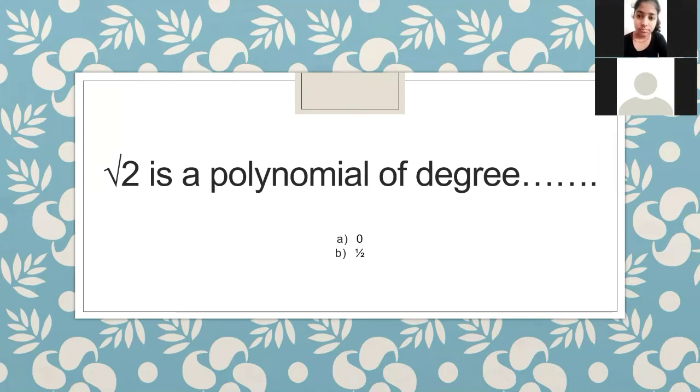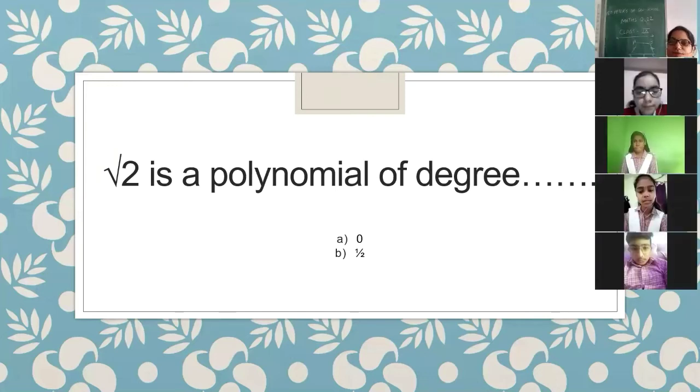Yes, Tripti, you want to say anything for this question? Ma'am, the value of root 2 will be exactly equal to the half of 2. That's why it is raised to the power half. Okay. Yes, Vedansh, do you want to say something about this? What is the degree of this root 2? Vedansh, do you want to say something about it? What is the degree of this polynomial?